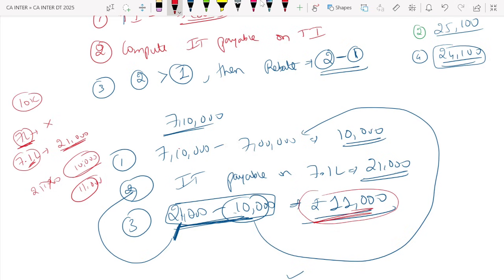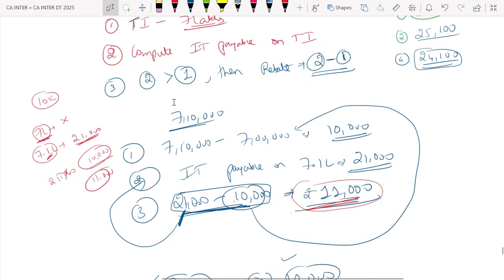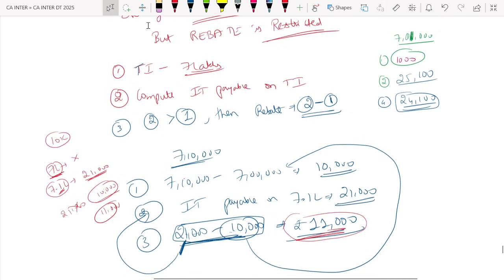All of you did understand the logic? No mugging up. Did you understand the logic, guys? No mugging up, please. It is like marginal relief. Rebate under new regime is like marginal relief. Thumbs up if you understood. All of you, thumbs up.